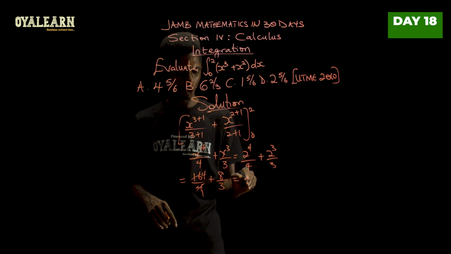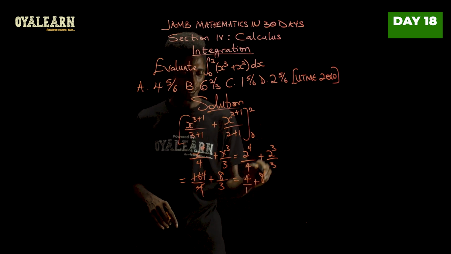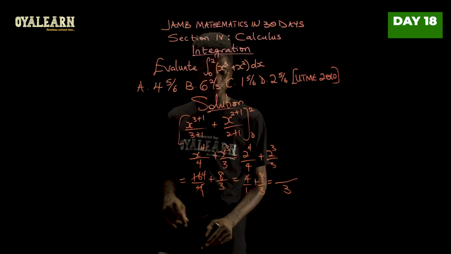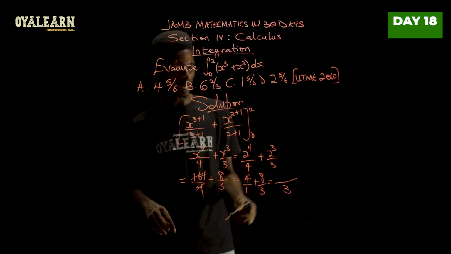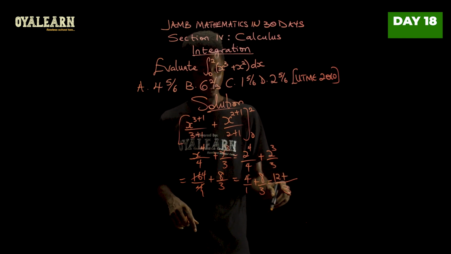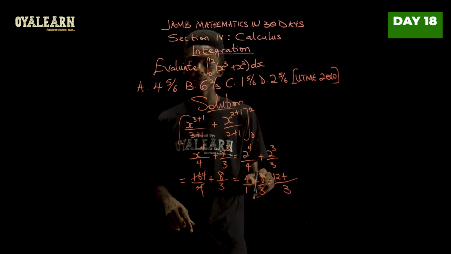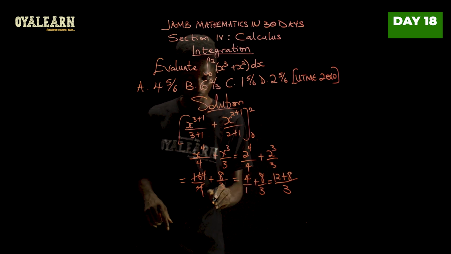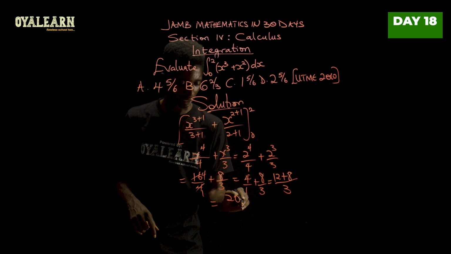So what we have is 4 over 1 plus 8 over 3. And when we take LCM, that will be 3. So 1 and 3, that's 3. 3 times 4, we get 12, plus 3 times 8, and 1 times 8 is 8 rather. So when we add all of this together, we get 20 over 3.